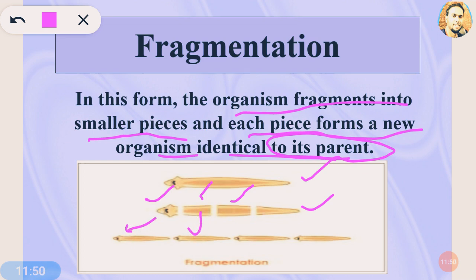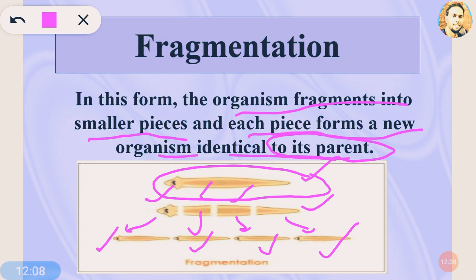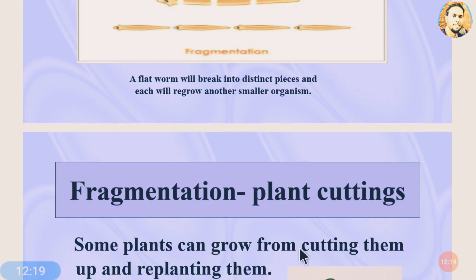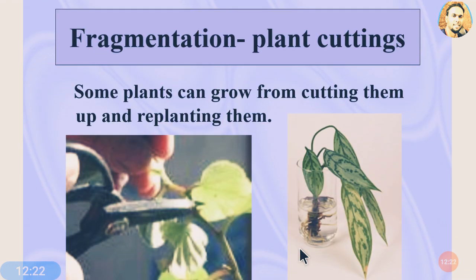So you can see here, this mouth part has produced this one, this part also has produced this one, this middle part has produced this one, and the part from the tail region has produced this one. So in fragmentation, when the body of the parent breaks into small fragments, all the small fragments can produce their young ones. So this is a very important process known as fragmentation. So all these are the forms of asexual type of reproduction.